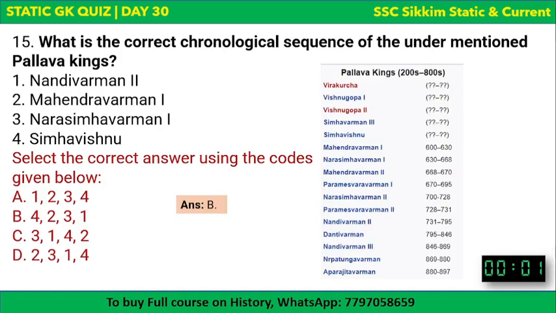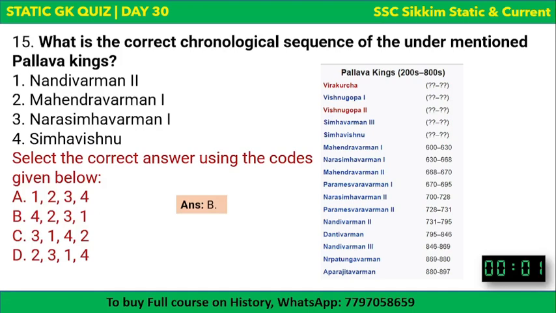The first Pallava king was Veerakurcha. His tenure is not known. The first king whose tenure is known was Mahendravarman. So the correct sequence is 4231.